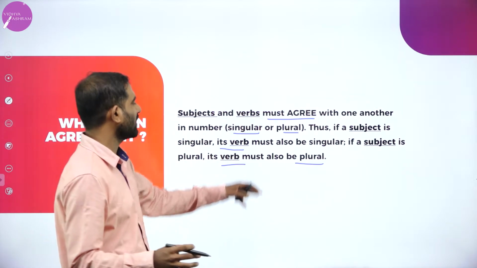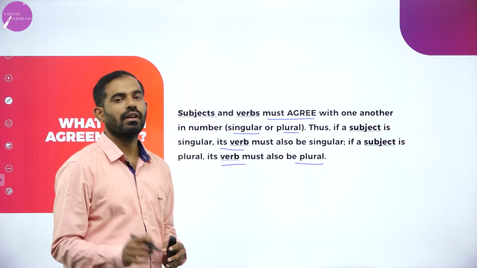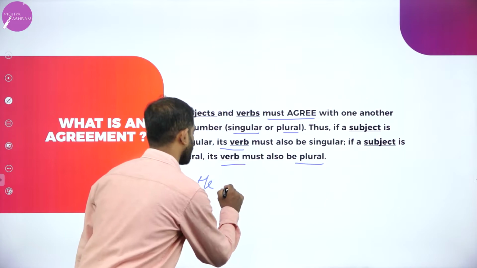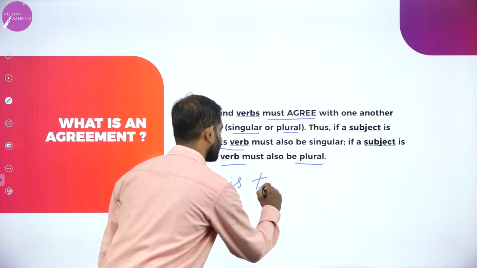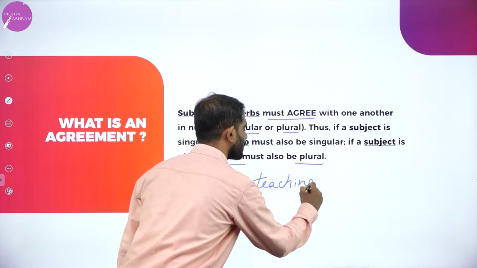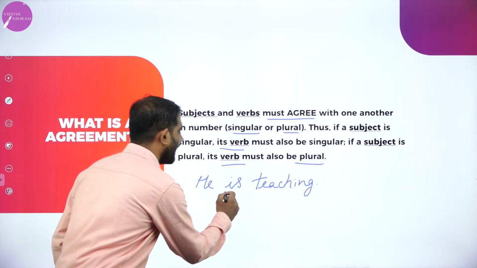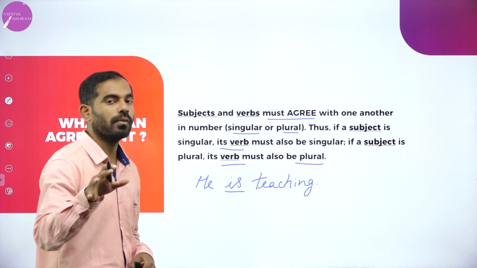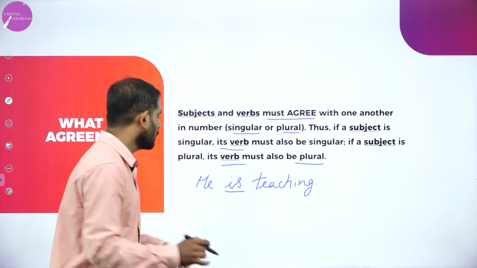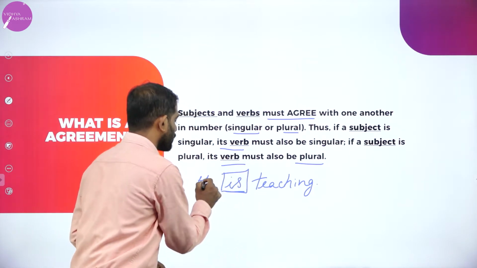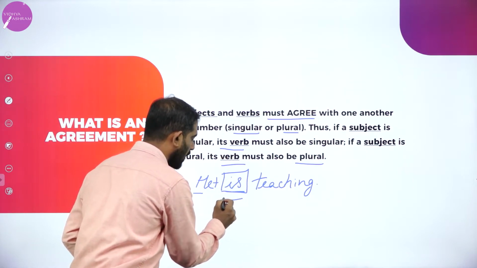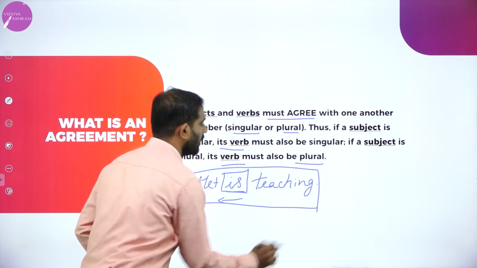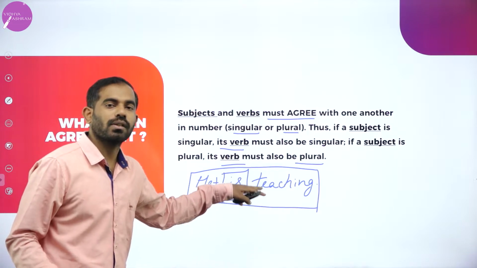Now, you might be wondering, what does it mean? Let me just give you an example. He is singular. If I frame a sentence, he is teaching, is is a verb. It is an auxiliary verb, a helping verb. So we are talking about subject plus verb, and how it agrees with the subject. Here, the statement is grammatically correct.